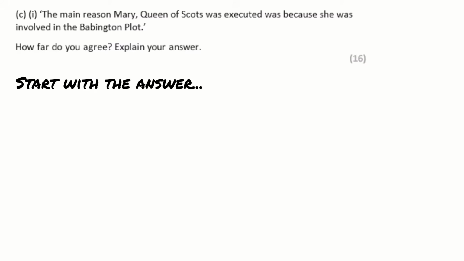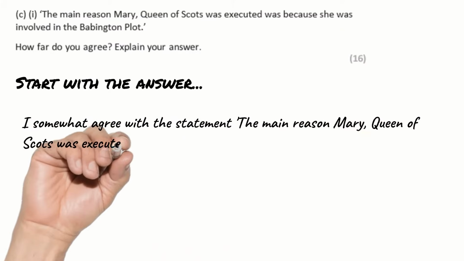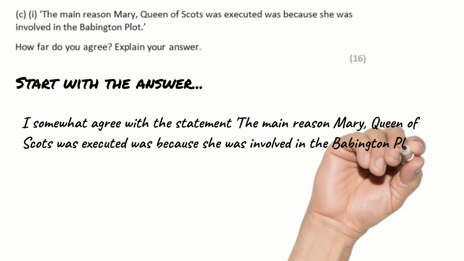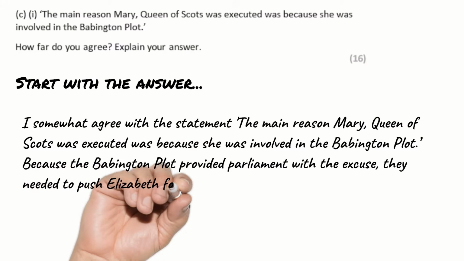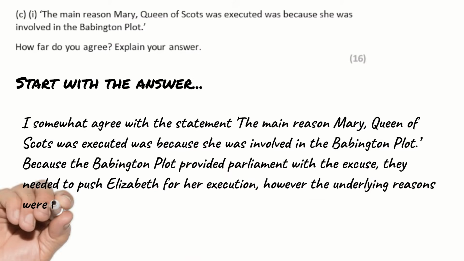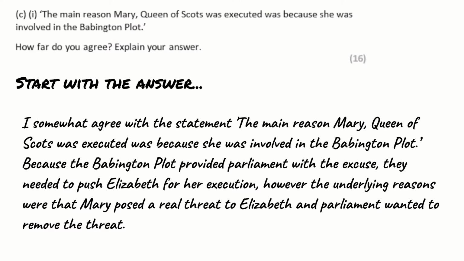So I'm going to say, I somewhat agree with the statement, main reason Mary Queen of Scots was executed was because she was involved in the Babington plot, because the Babington plot provided Parliament with the excuse they needed to push Elizabeth for her execution. However, the underlying reasons were that Mary posed a real threat to Elizabeth and Parliament wanted to remove the threat. So that's it. That's my introduction. I've started out laying out what I'm going to talk about for the rest of my essay.